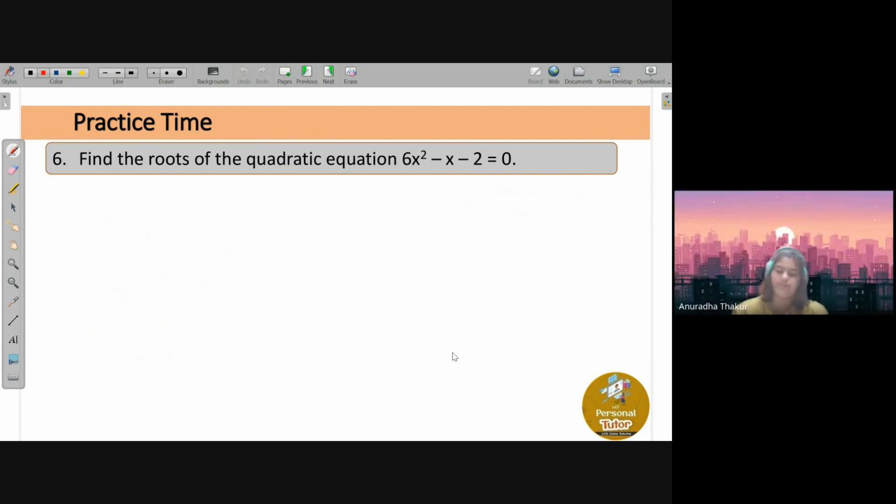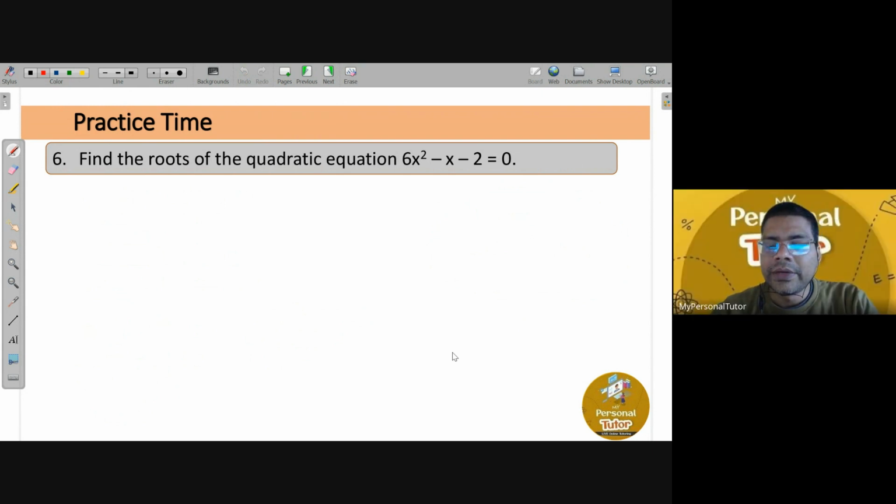Sir, done. All right, good. Everyone, let's finish this. Let's take a couple of minutes. So this is the second concept we are learning. First, we learned if any equation is given to us, whether it is quadratic or not. Now, once we know it is a quadratic equation, we are learning how to solve that quadratic equation by factorization method.